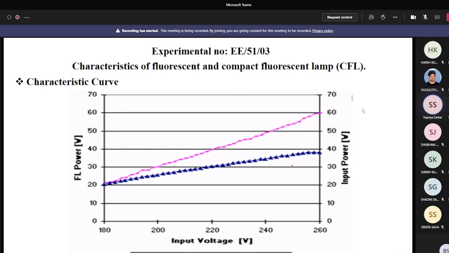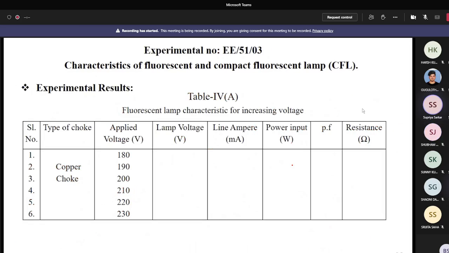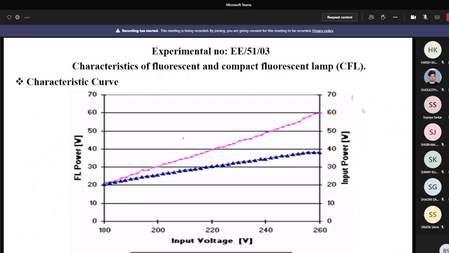Clear or not? Hello? Yes, sir, clear. Okay. So same experiment you can perform for the fluorescent lamp with copper choke. So one difference you can follow. For the copper choke, some less loss will be there. That's why the characteristic curve will be lower than this characteristic curve with aluminum choke. You may get these things.